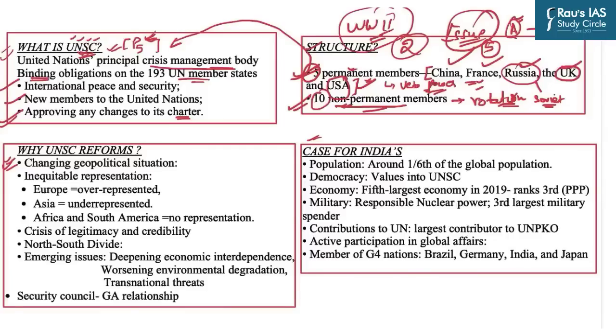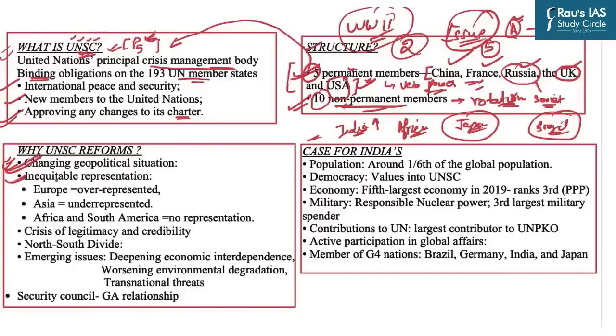But now if we talk about the present situation, the geopolitical situation has changed a lot. Now a country like India is emerging with its full might. Now there is a huge socio-economic and cultural importance of the countries of Africa. For example, Japan is one of the most industrialized nations of not only Asia but of the whole world. Similarly, Brazil also has its importance at the global geopolitical level. So the point is that presently the geopolitical situation has changed a lot since World War II, and that is why there must be a reform and the UN must do away with this restricted five permanent member formula.